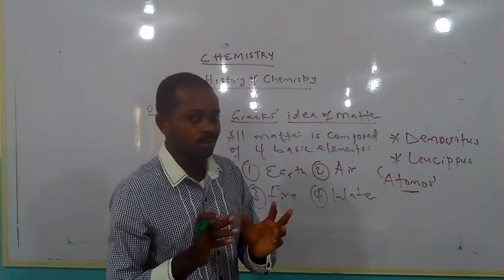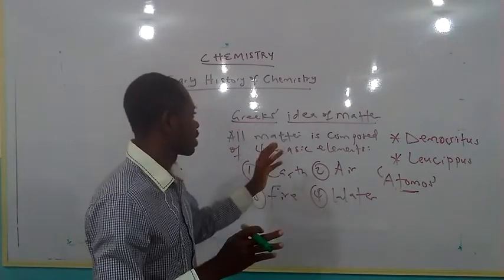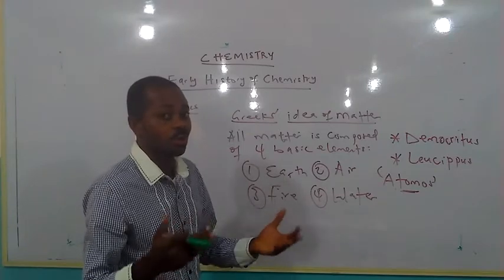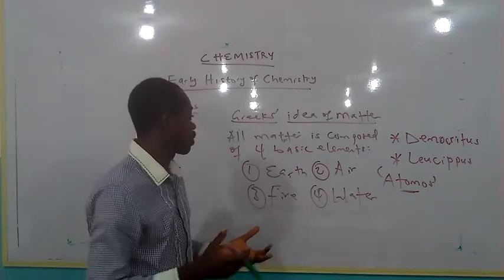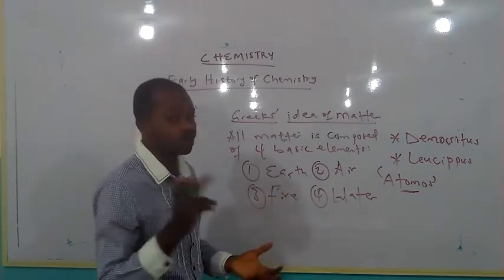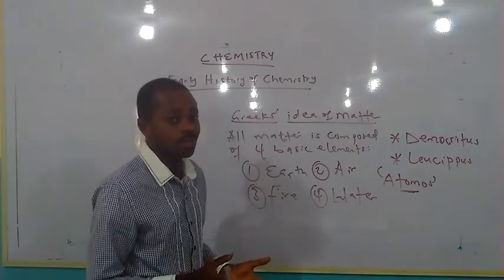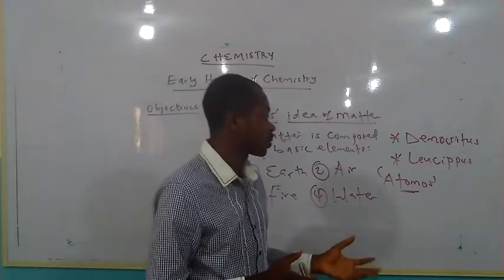One last recap. The Greeks said the reason why chemical changes occur is because all matter is composed of 4 basic elements, namely earth, air, fire, and water, and all matter is made up of tiny, indivisible particles known as atoms.